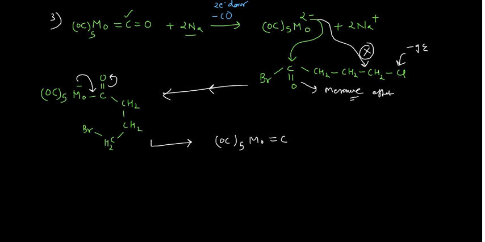Why is it double, guys? Because you have shifted the electron from here to here, and it went up actually. That's why. So in that manner, this will have the oxygen negatively charged, and then you are having CH2, another CH2, and then your Br. This was the situation, okay.